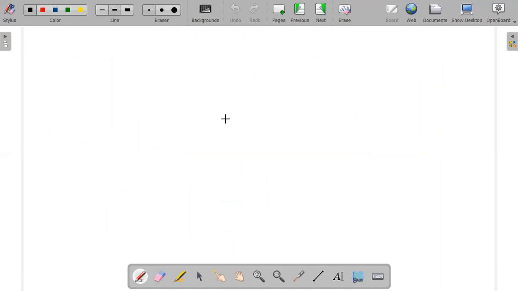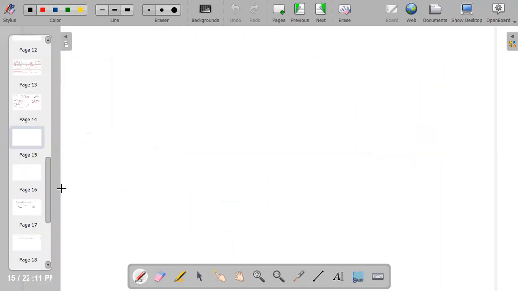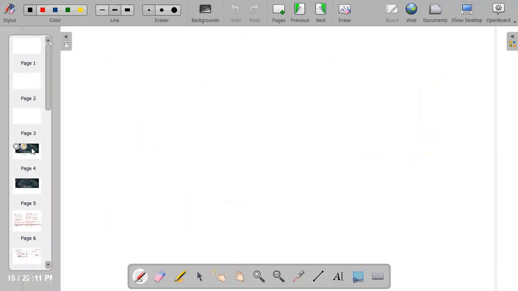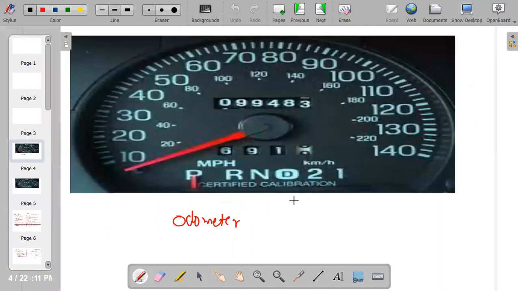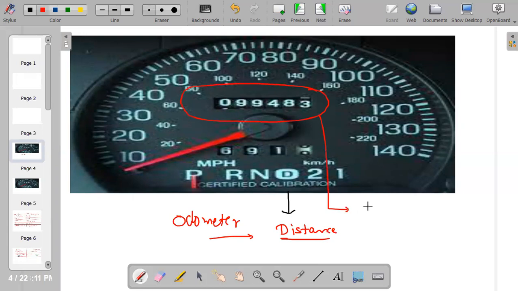Now my question is, how does the odometer help you? What does the odometer of an automobile measure? It measures only and only distance. This is distance, and this distance may be traveled in 2 years, or in 3 years, or in 4 years.